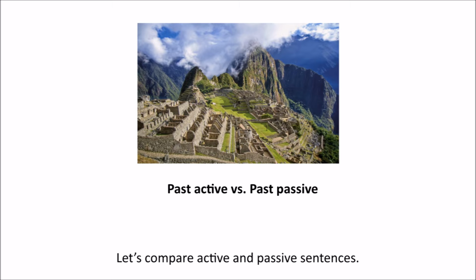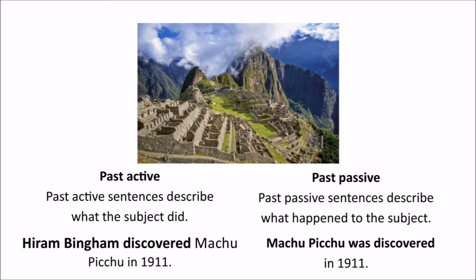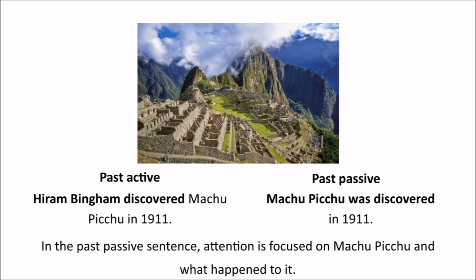Let's compare active and passive sentences. Past active sentences describe what the subject did. Hiram Bingham discovered Machu Picchu in 1911. Past passive sentences describe what happened to the subject. Machu Picchu was discovered in 1911. In the past passive sentence, attention is focused on Machu Picchu and what happened to it.